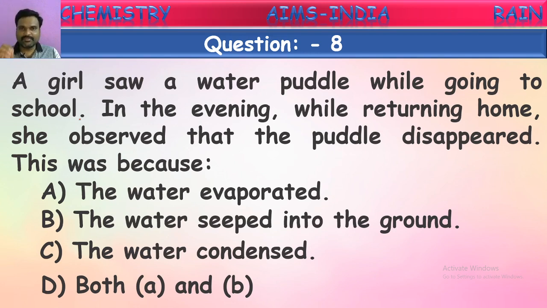And at the same time, a certain amount of water will seep into the soil. These two are the reasons for the disappearance of these water puddles on the streets. So what is the correct answer now? Yes, both of the first two options are correct. Some amount of water will be evaporated and a certain amount of water will seep into the ground. Right. Next one.